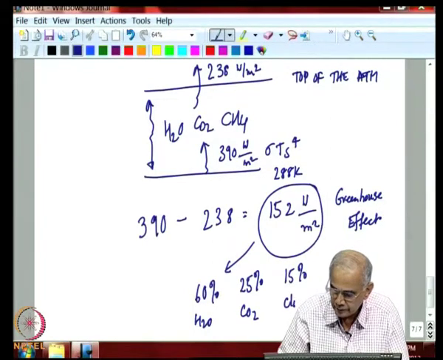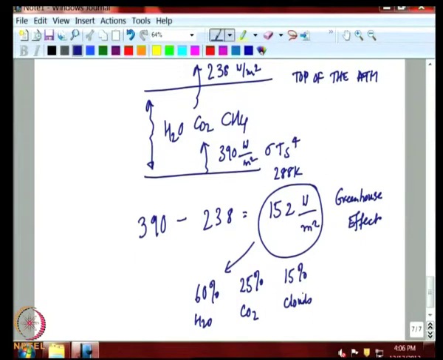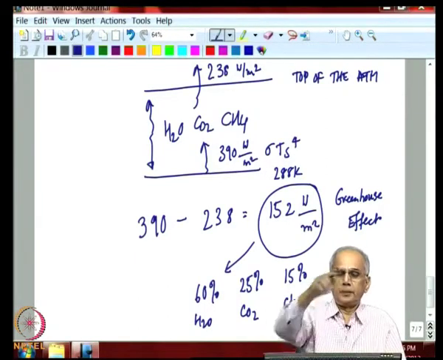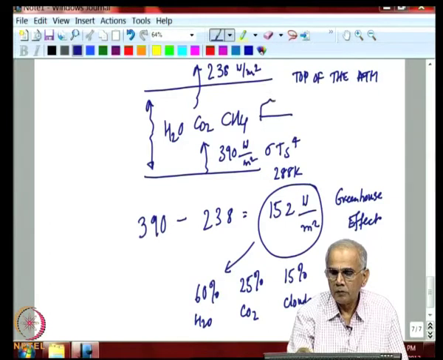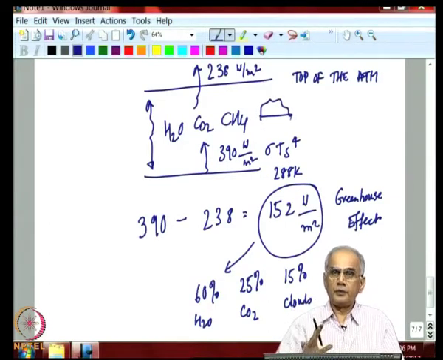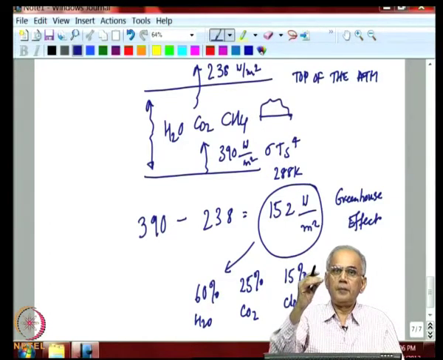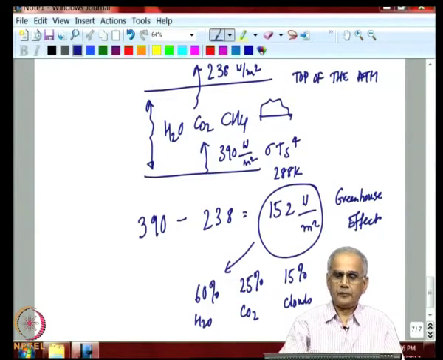Clouds also trap radiation. There is a cloud sitting in the atmosphere. It will absorb the Earth's radiation and re-emit it at a lower temperature. So, clouds also contribute to the greenhouse effect. So, all the three combined, the total effect is around 152 watts per meter squared.